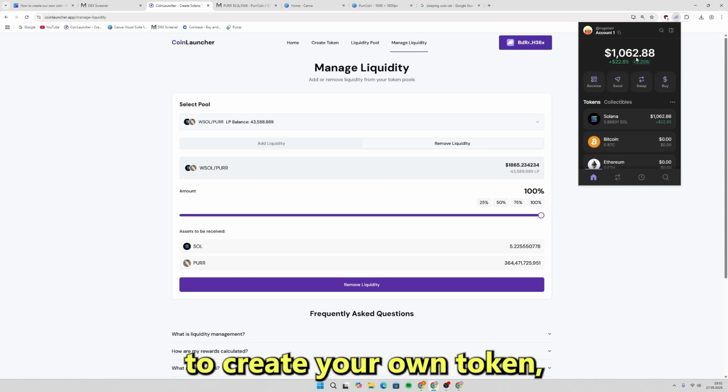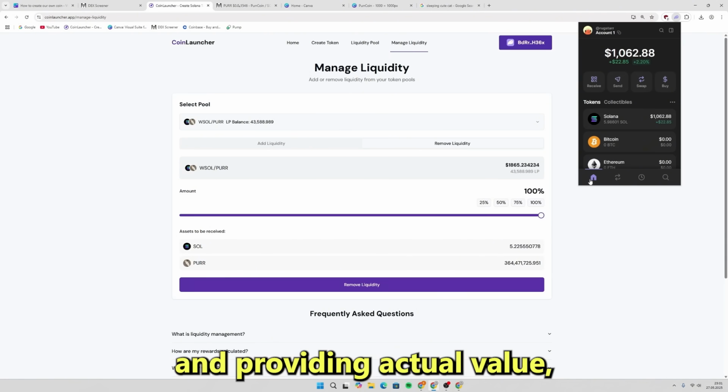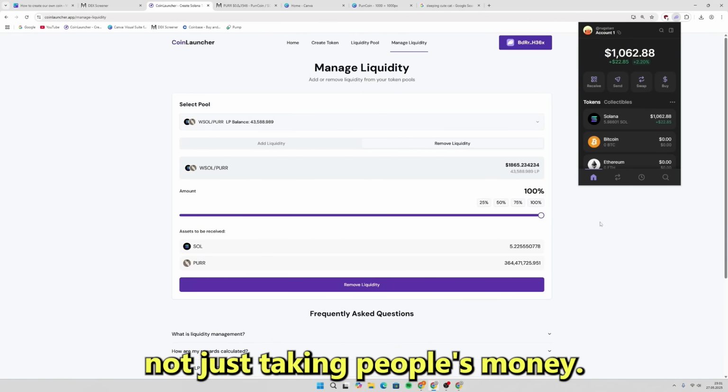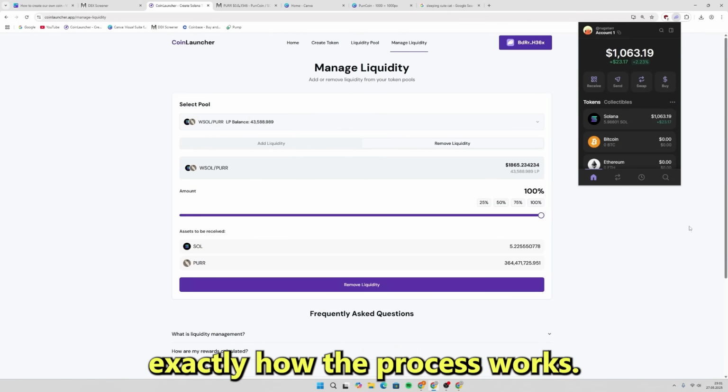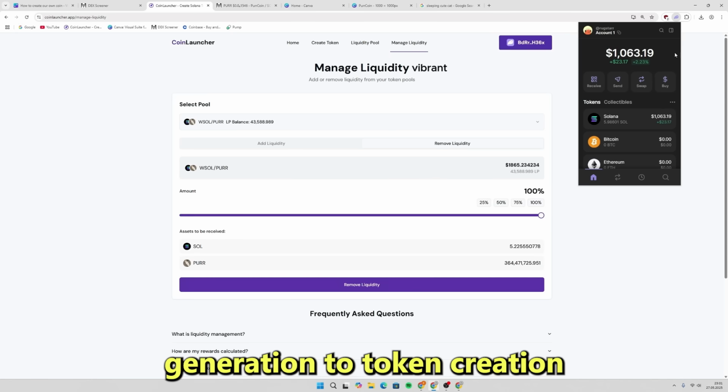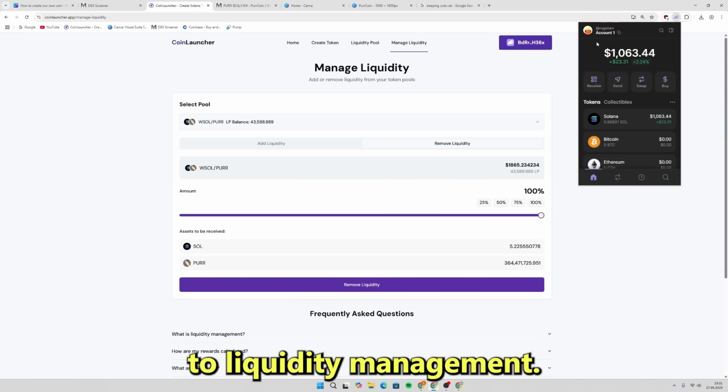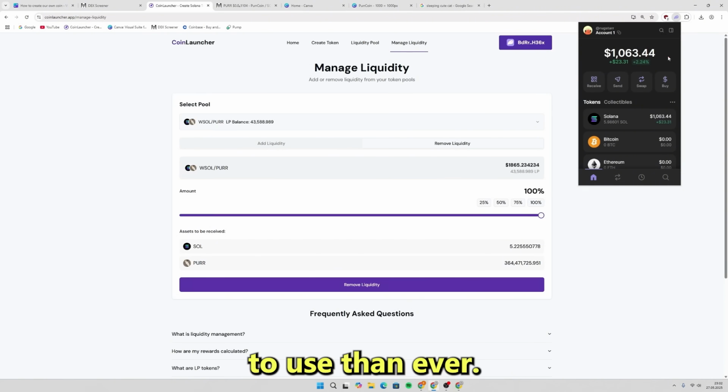If you do decide to create your own token, think about building a real community and providing actual value, not just taking people's money. That said, now you know exactly how the process works, from idea generation to token creation to liquidity management. The tools are out there, they're easier to use than ever.